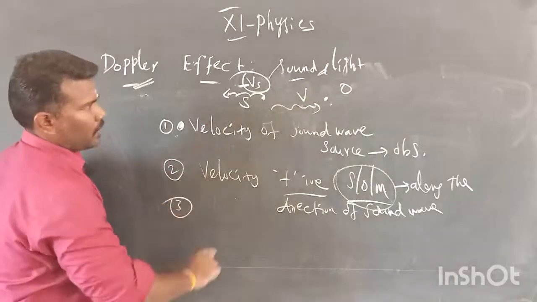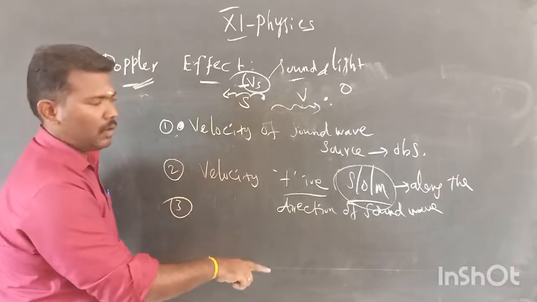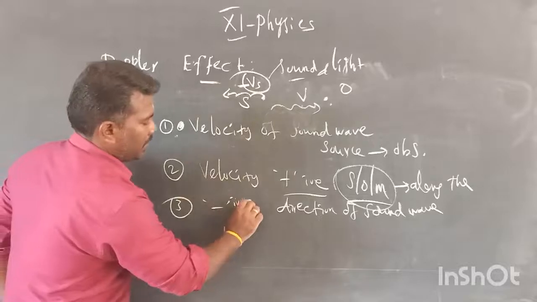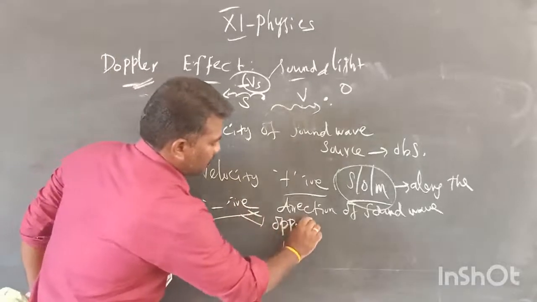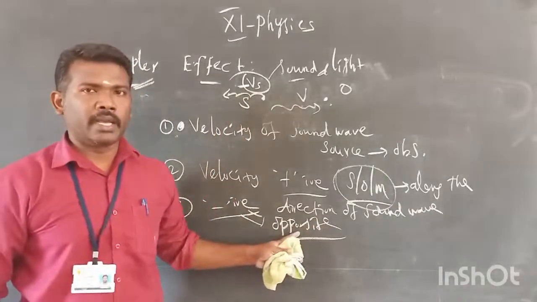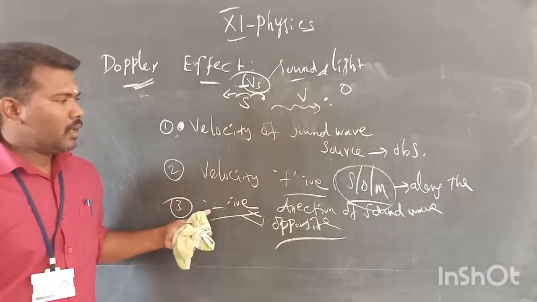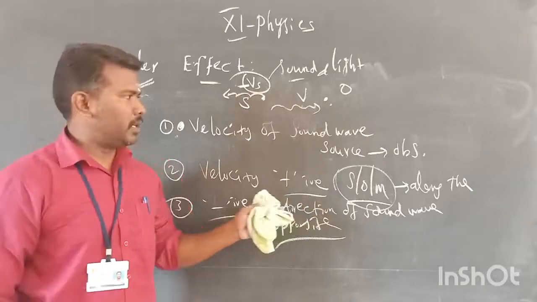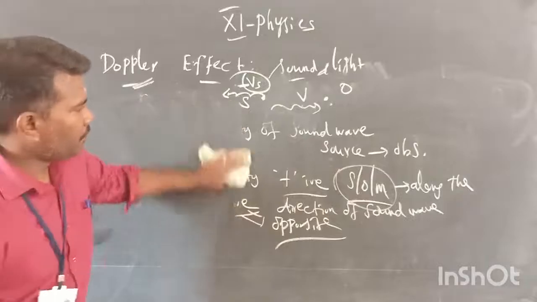And the third one: for all these values, the velocity of the source, the velocity of the observer, the velocity of the medium, it should be taken as a negative quantity when these are moving in the opposite direction of the sound wave. If it is moving along the direction of the sound wave, you take that quantity as positive. Now I will give some examples for this case.